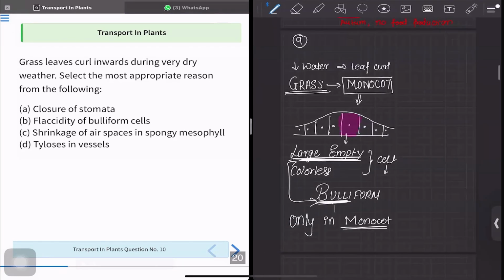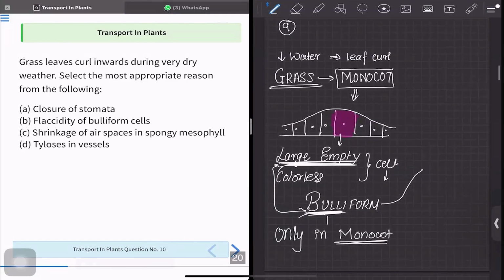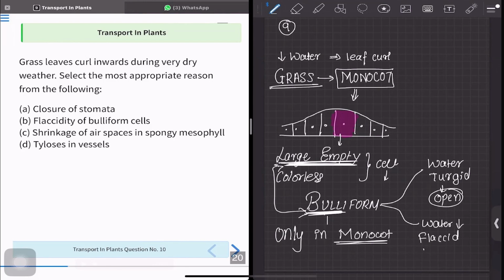Now, what happens when these bulliform cells have water? They become turgid. If they're turgid, they're going to open. And if the water is less, they are going to become flaccid, close. And if such cells become flaccid and close, obviously there is going to be curling of the leaves. So option number B is the correct answer for this question.